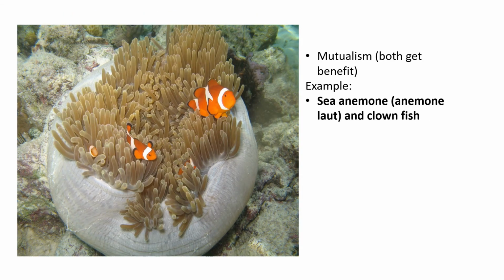Alright students, now let's move to the mutualism interaction. If you still remember, I mentioned that mutualism is one of the best interactions ever, because in mutualism both organisms get the benefit. So here is an example of the sea anemone and also the clownfish.